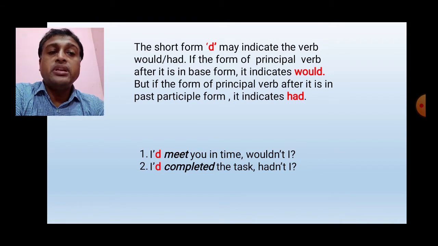He'd completed the task. Here completed is verb 3. So here 'd means had. As we know, if the form of the principal verb after 'd is verb 3, it indicates had. So the answer to that question is hadn't he.